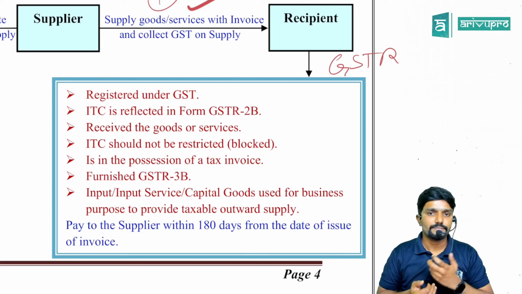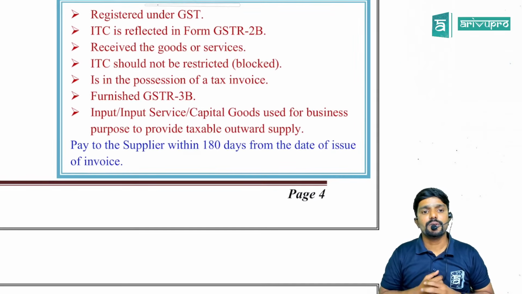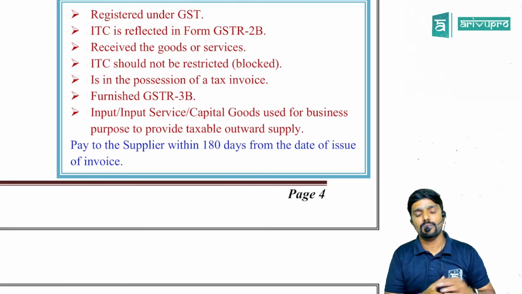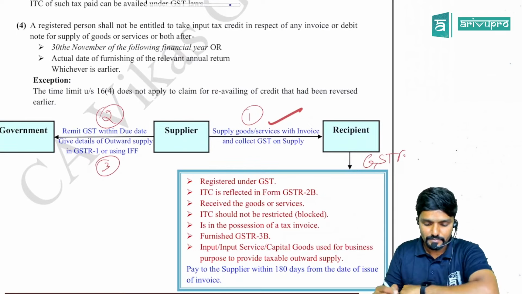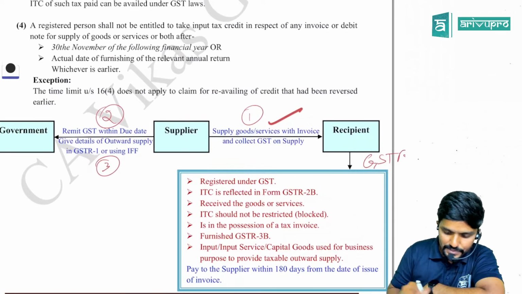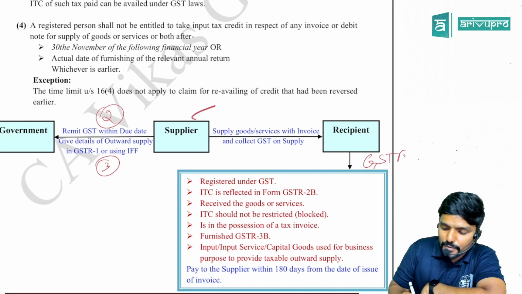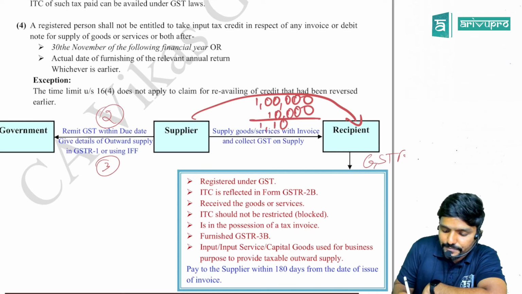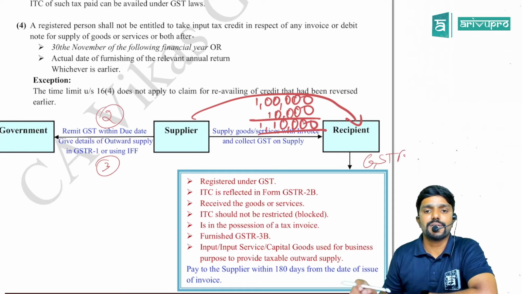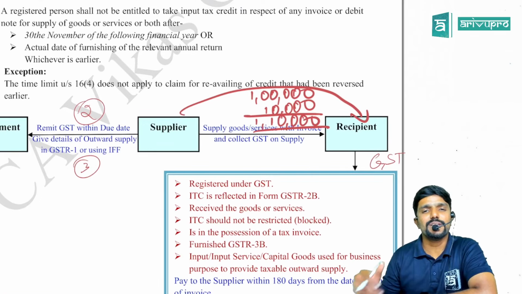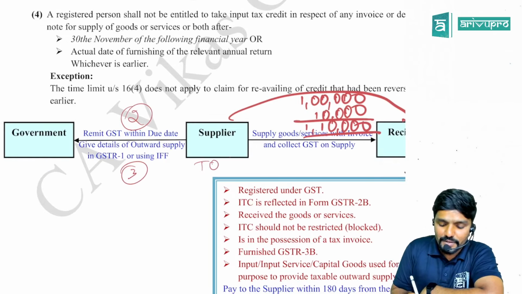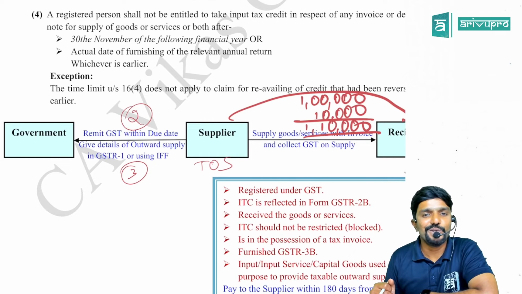No, he cannot. Then one more proviso says the recipient has to pay the supplier within 180 days from the date of issue of invoice, guys. Let us take an example. Assume the supplier has supplied goods to the recipient for 1 lakh, plus GST of 10%, so 10,000, total 1 lakh 10,000. And he has sold on credit basis, so he has given some time to the recipient. But for the supplier, the time of supply would be the date on which he issues the invoice, or the due date of issue of invoice.